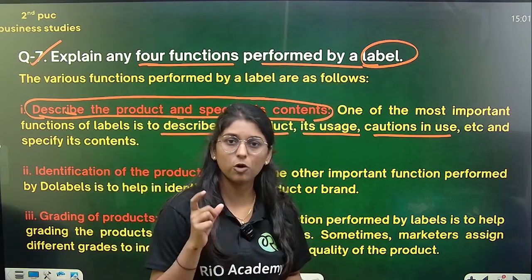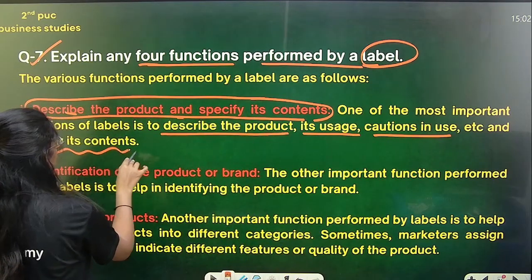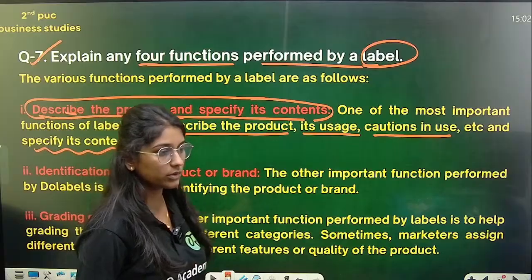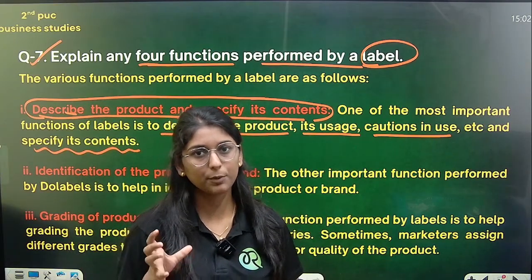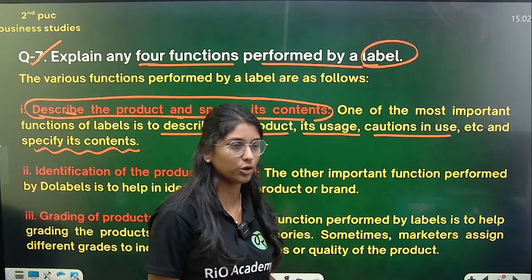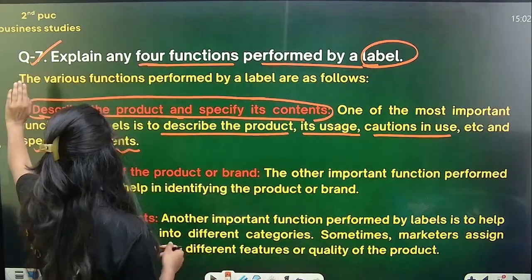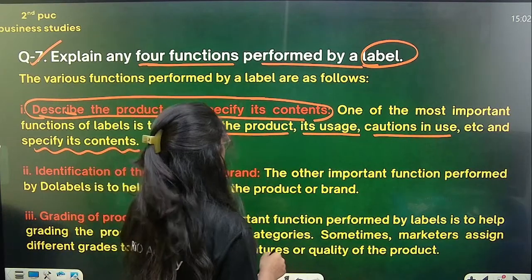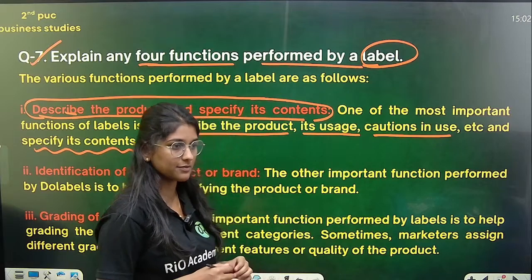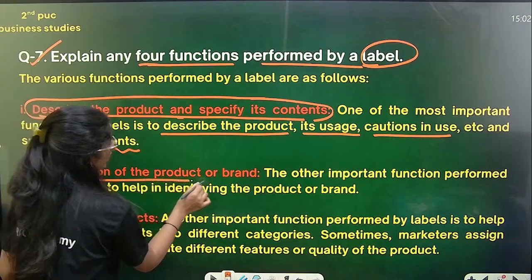So this is performed by the label, and the contents which are present in that product. So our product or good or service, what contents are there in that product, that is very important. So labelling specifies that. Labelling is going to describe the product and specify its contents.